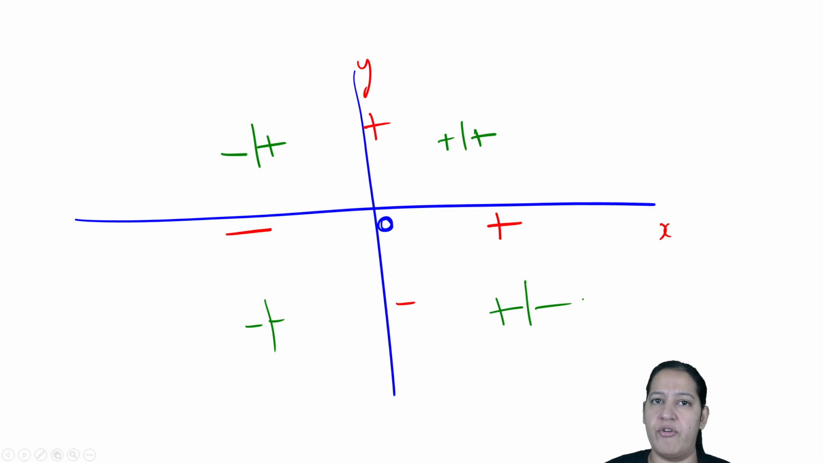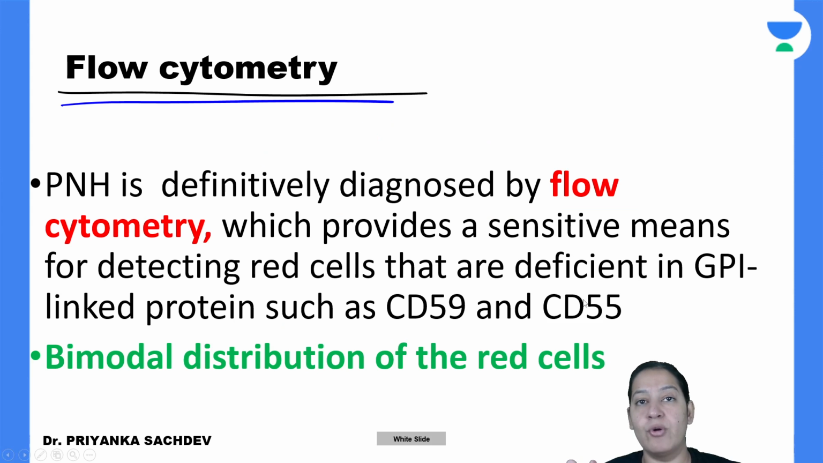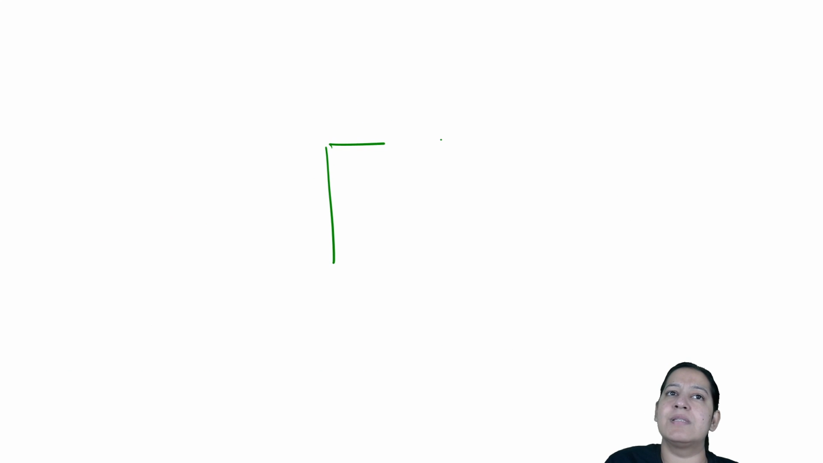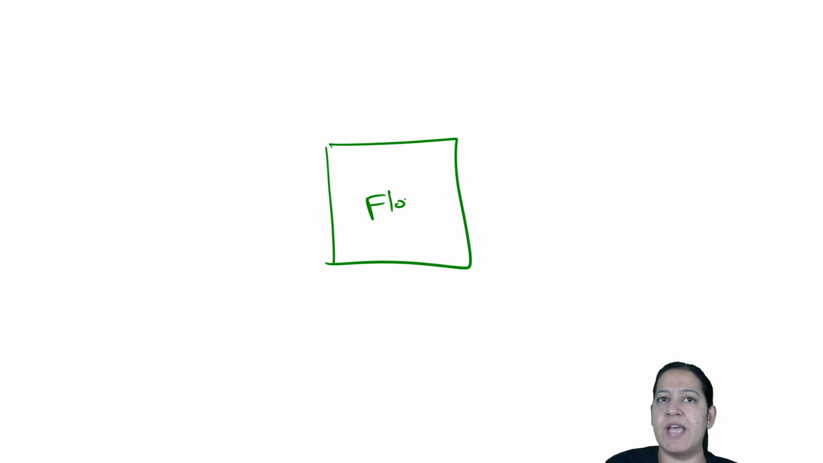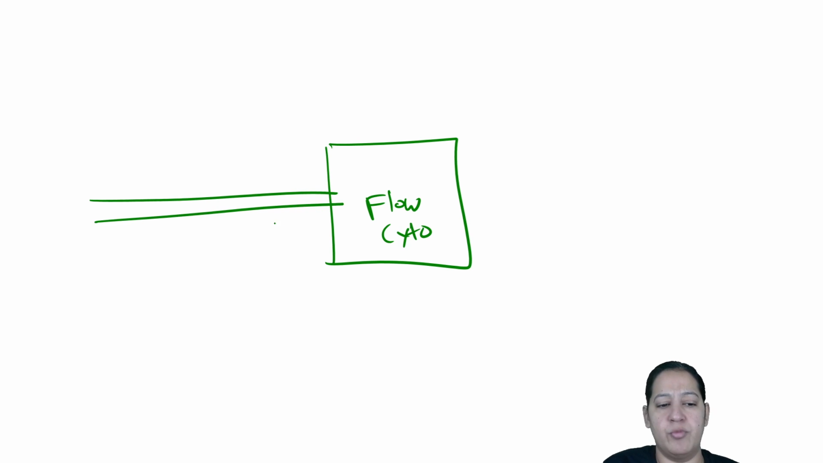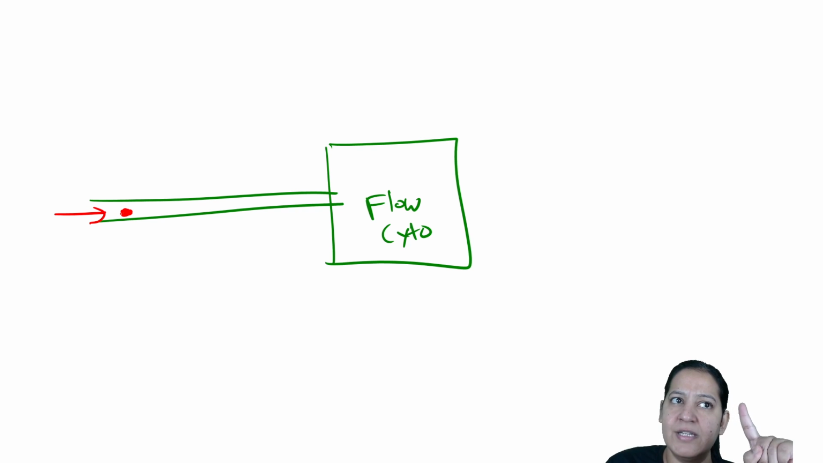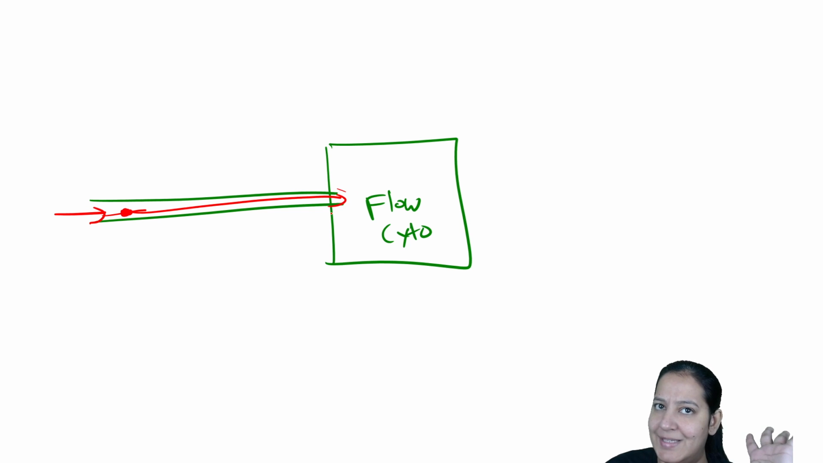So there are four quadrants we know. So what happens in flow cytometry? Flow cytometry is an instrument, a flow cytometer. So this is the pipette in the instrument. We will put the patient's blood inside it, one drop of blood. So the cells inside it will go inside. All RBCs, WBCs, and platelets are going inside this flow cytometer.